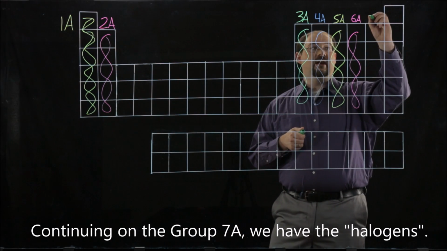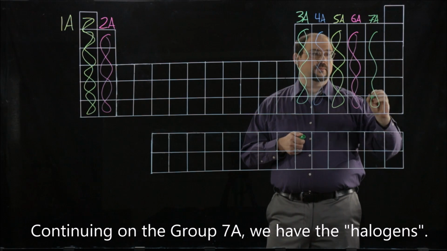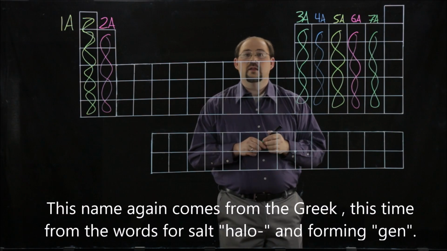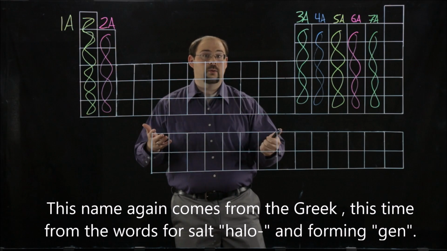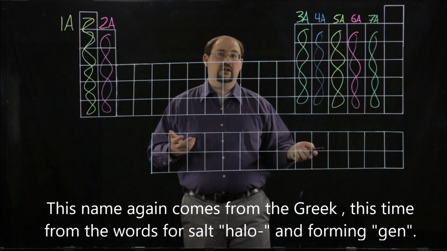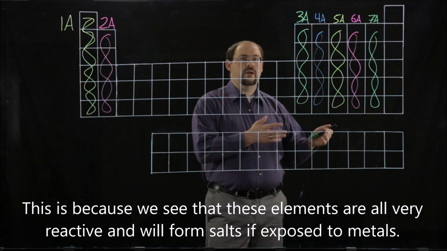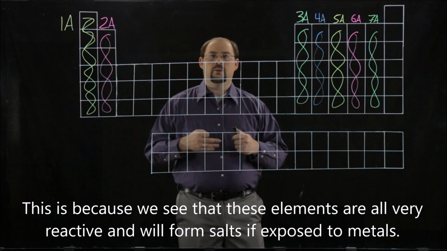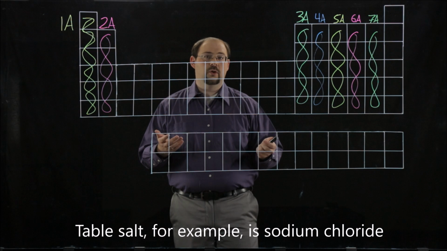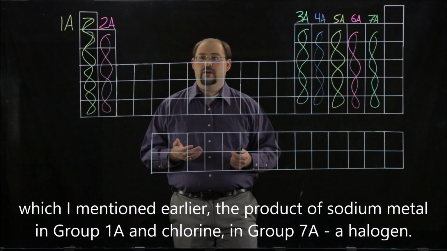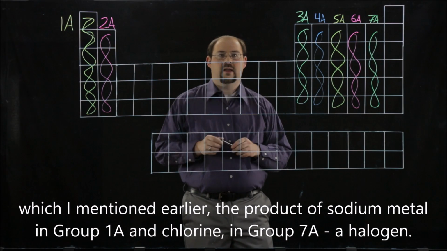Continuing to group 7A, we have the halogens. This name again comes from Greek, this time for the words for salt, halo, and forming, gen. So this is because, again, we see these elements are all very reactive and will form salts if exposed to metals. Table salt, for example, is sodium chloride, which I mentioned earlier is the product of sodium metal in group 1A and chlorine in group 7A, a halogen.